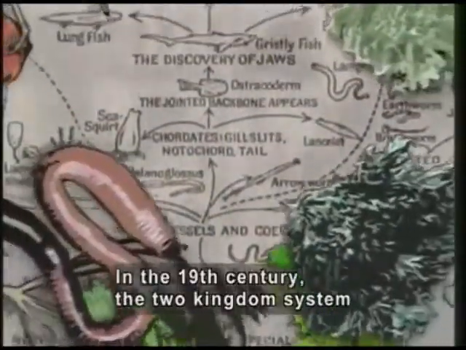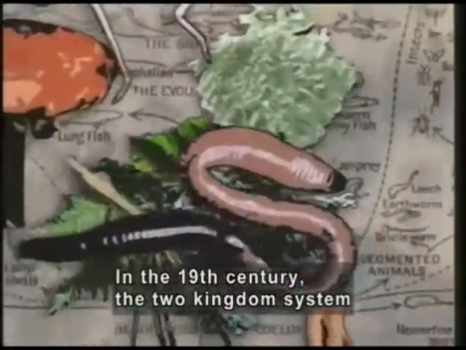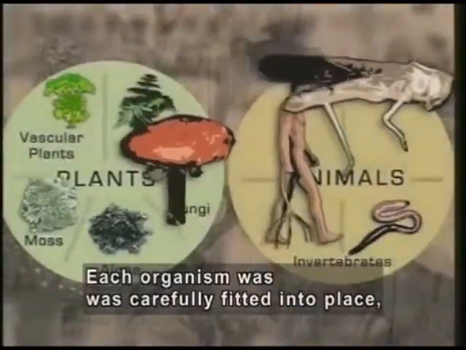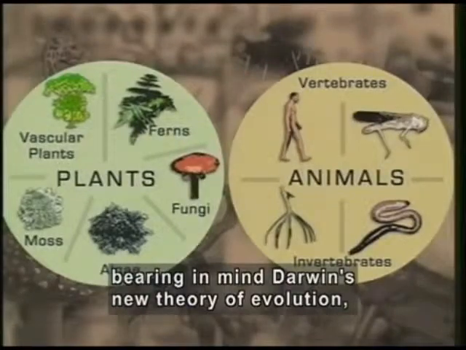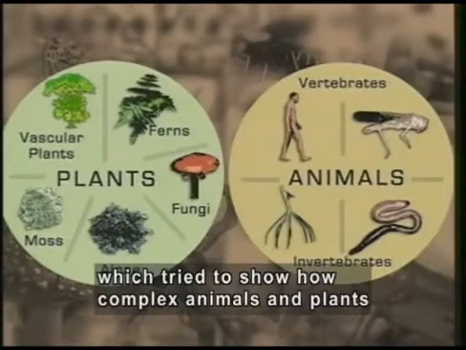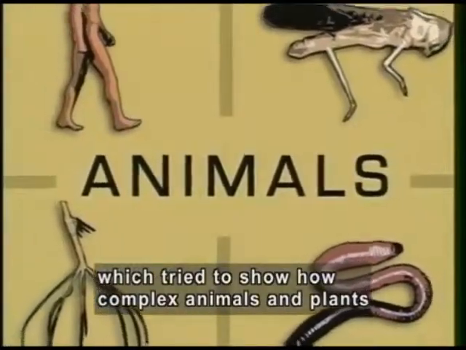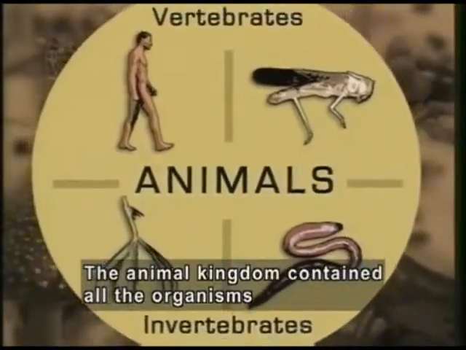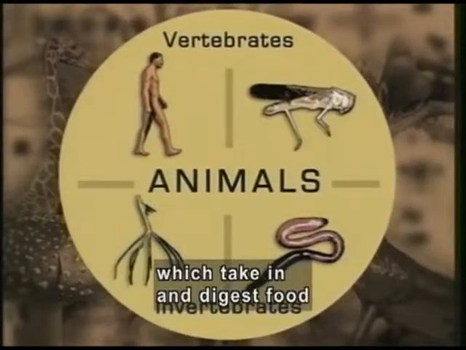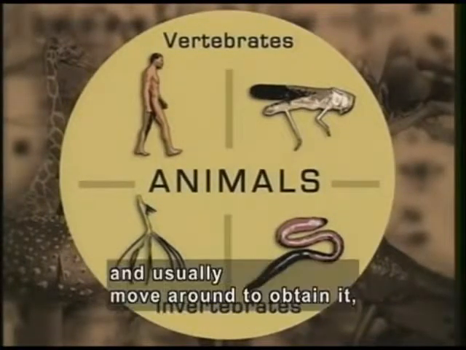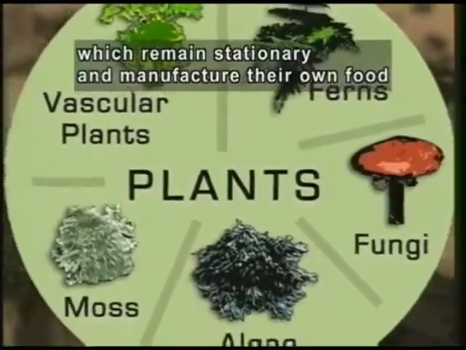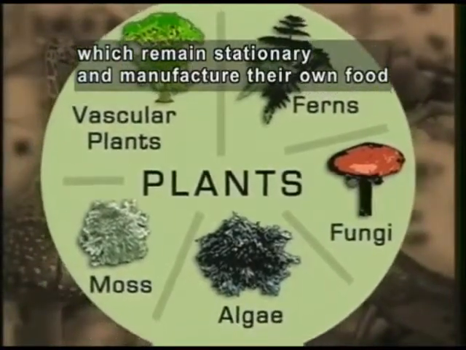In the 19th century, the 2-kingdom system was defined more scientifically. Each organism was carefully fitted into place, bearing in mind Darwin's new theory of evolution, which tried to show how complex animals and plants evolved from simpler organisms. The animal kingdom contained all the organisms which take in and digest food and usually move around to obtain it, while the plant kingdom contained all those which remain stationary and manufacture their own food by photosynthesis.